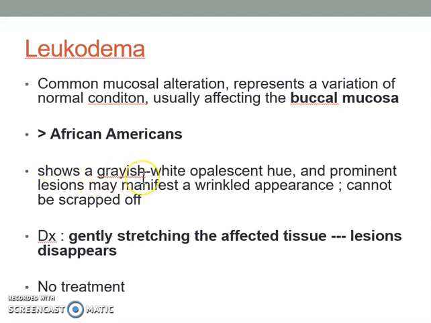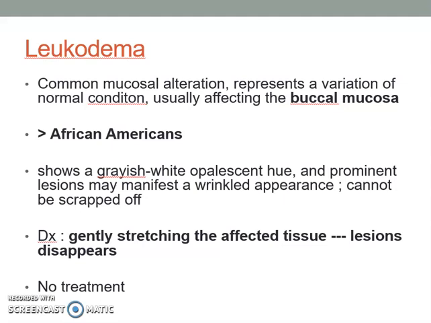Again, it shows a grayish-white opalescent hue. Prominent lesions may manifest as a wrinkled or wavy appearance, and cannot be scraped off. The simplest trick is to stretch the buccal mucosa and the lesion disappears. That is the characteristic of leukoedema. There is no treatment needed. Just reassure the patient that the condition is normal.